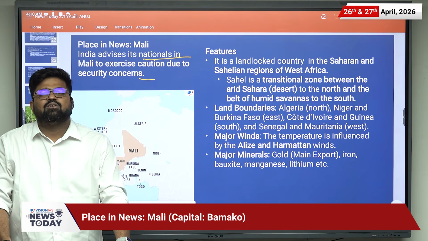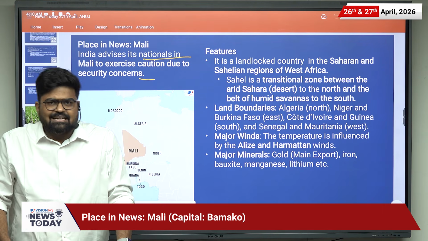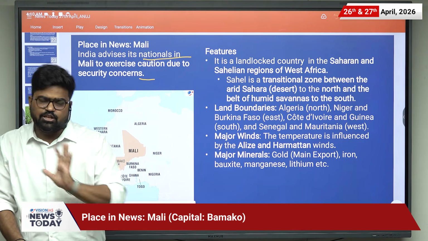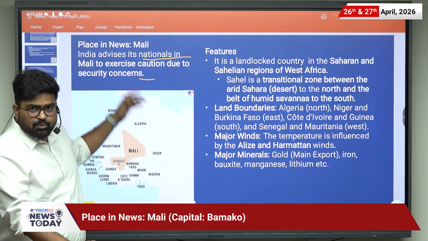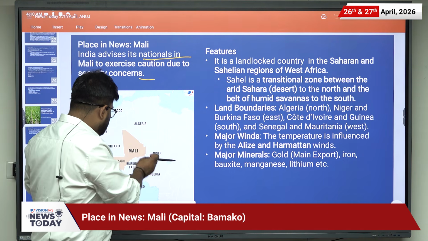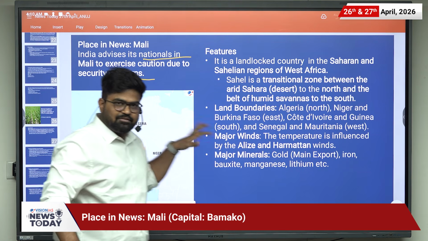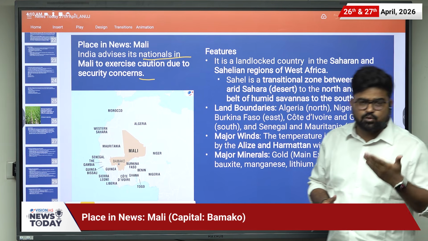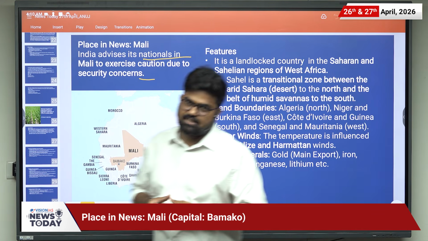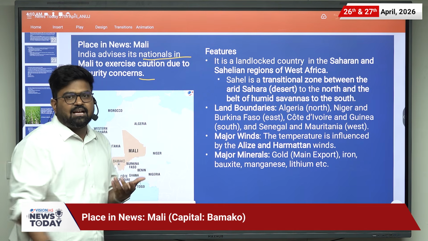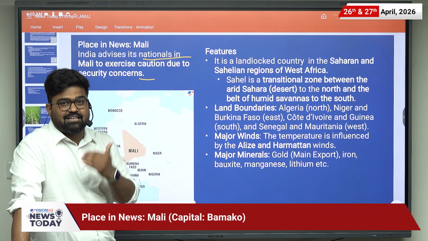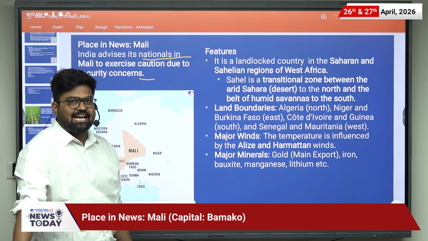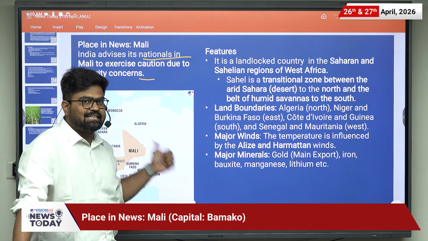Last year UPSC also asked about various countries and what was the reason for that country being in the news. So such type of news is important, and you have to be very clear about its geographical features. And presently, in the last 2 to 3 years, UPSC has also focused on resources and where that resource is highest, or where the production of that resource is the highest. So here we will be looking at the features of the country, that is Mali.